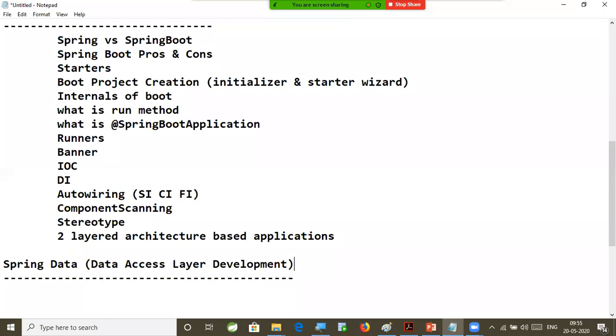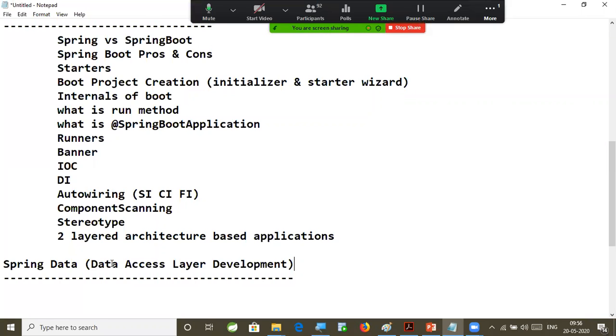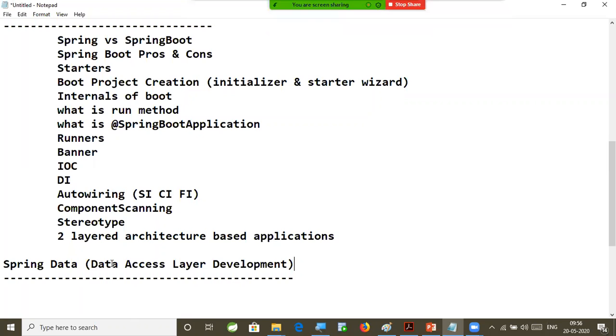Sir, we already know JDBC, Spring JDBC, ORM like Hibernate, Spring ORM, so why do we need to go for Spring Data? That's the magic, right? When you go for ORM, Spring ORM, JDBC or Spring JDBC, you need to write a lot of boilerplate code to perform CRUD operations in your application. Suppose I take 10,000 tables in the project. For every table, CRUD operations are common: inserting, updating, deleting, retrieving. So per table, we create one DAO class as per the industry standard.